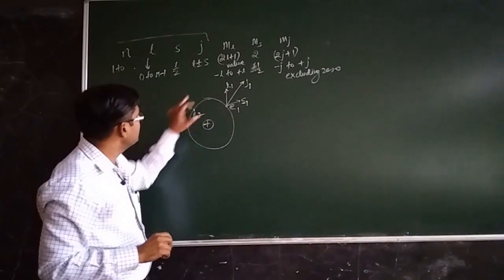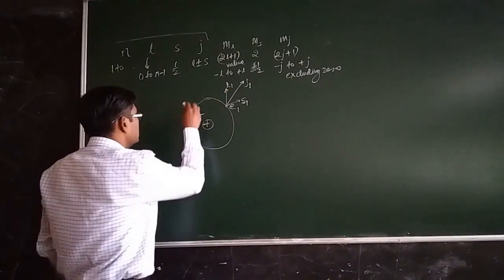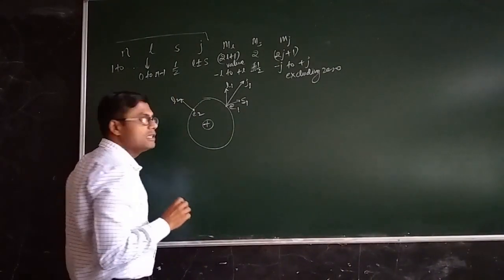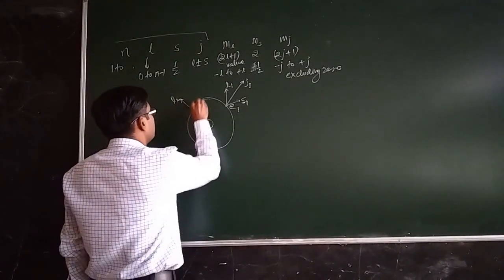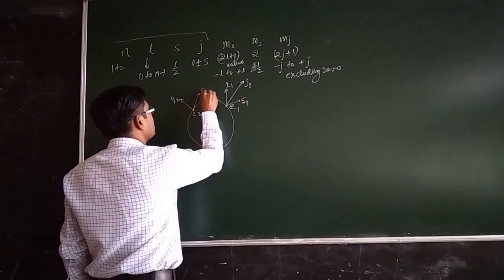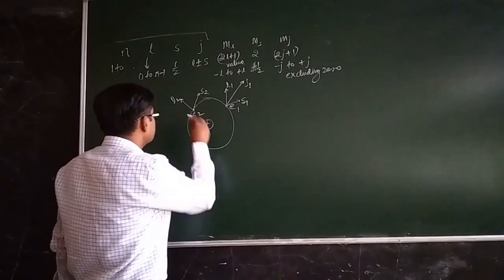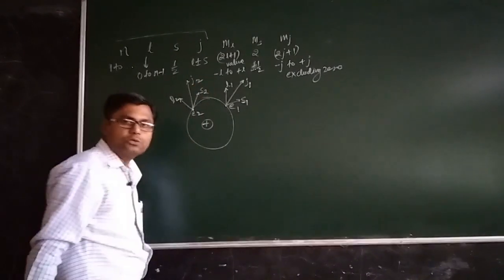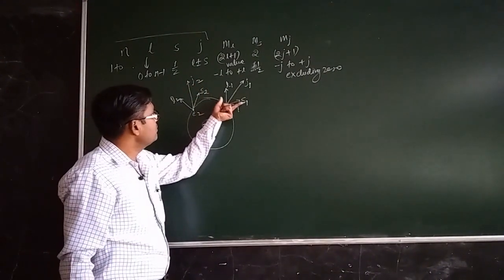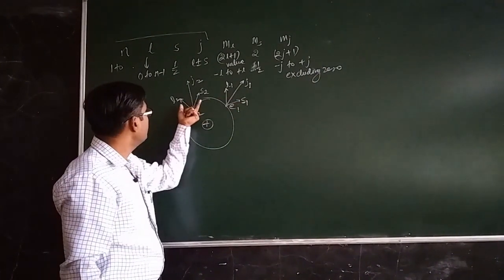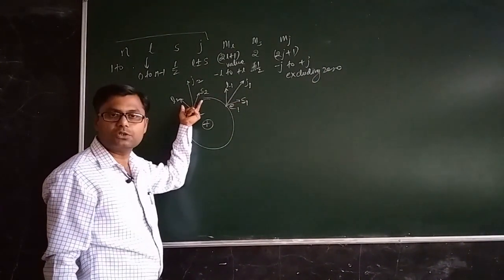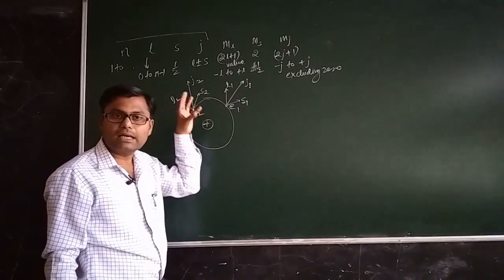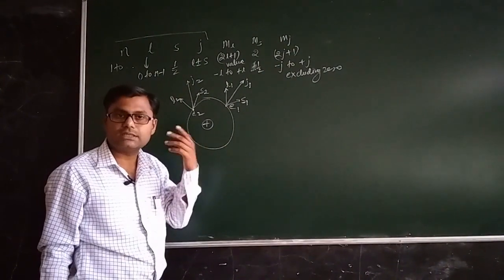Now similar things will take place for this electron also. This electron will have an orbital angular momentum quantum number, denoted by L2, a spin angular momentum quantum number, denoted by S2, and a total angular momentum quantum number, denoted by J2. So these are the quantum numbers for electron number 1, and these are the quantum numbers or quantum vectors for electron number 2. Now all these vectors will again interact.